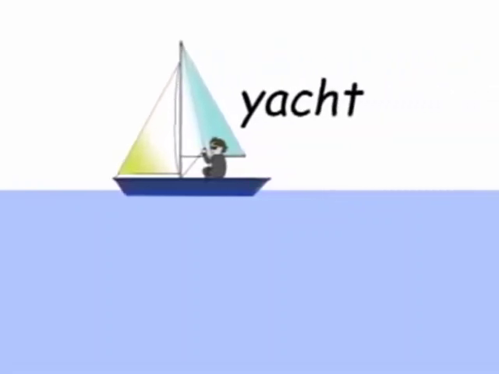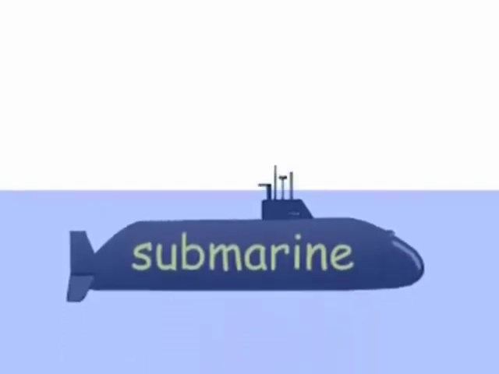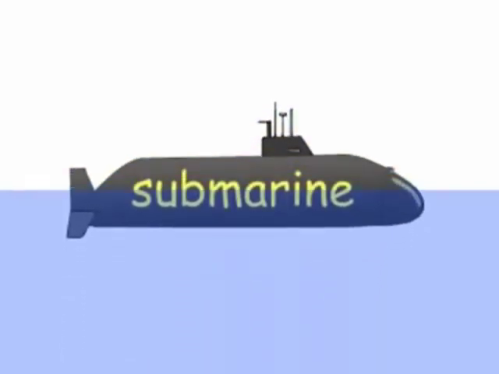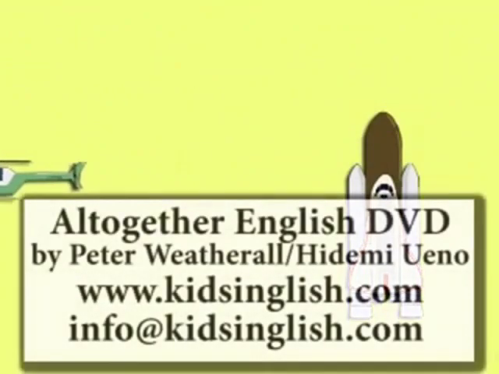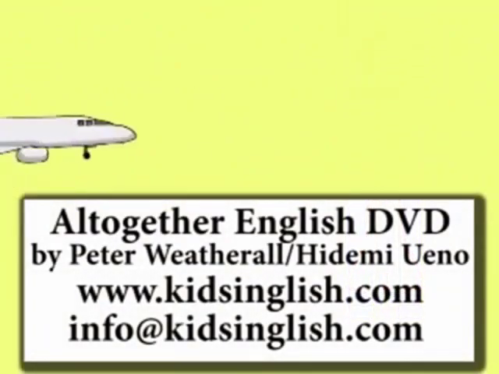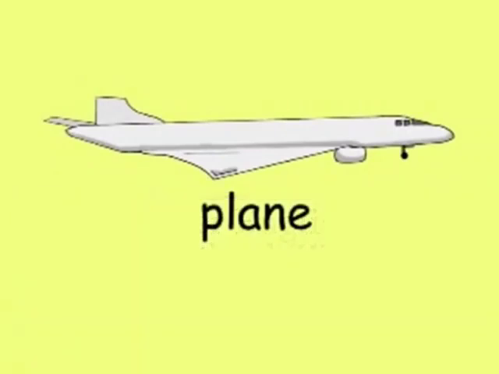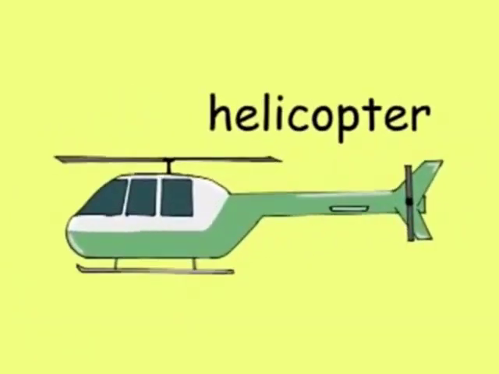You can sail a yacht if the wind is right, or inside a submarine if it's watertight. You can fly a plane way up in the sky, or a helicopter if you want to try.